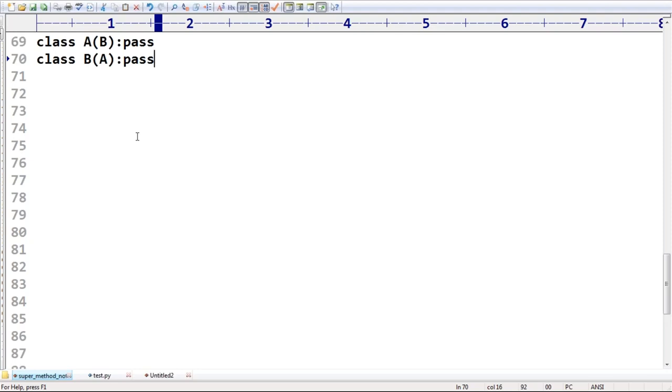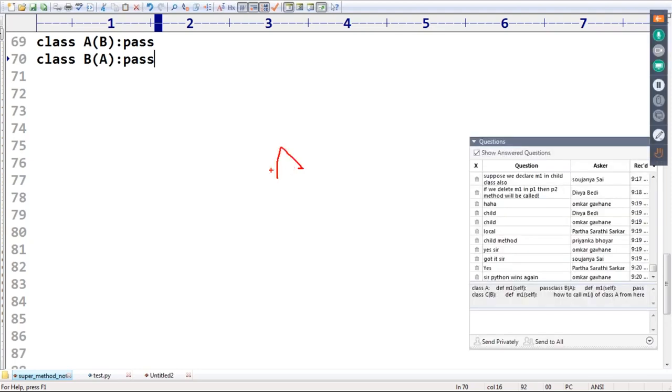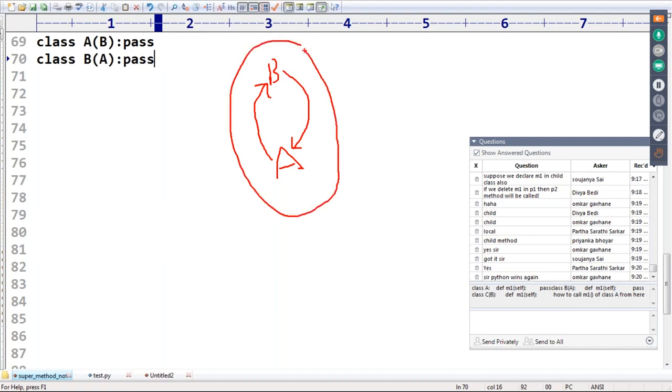A is the child of B, and B is the child of A. It seems to be a cycle, right? Yes, this is a cycle. So this type of inheritance is called cyclic inheritance.